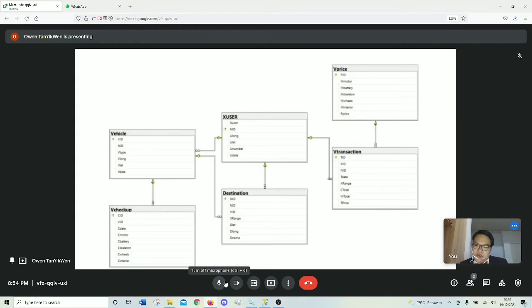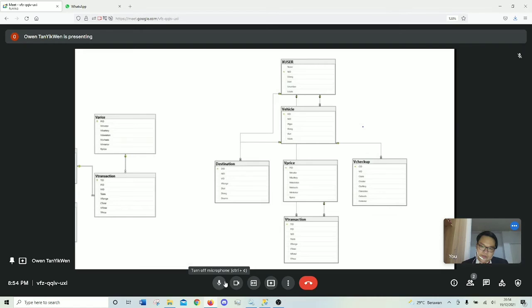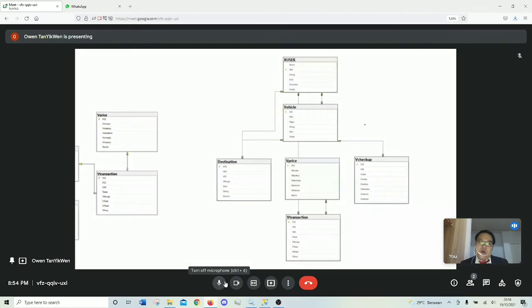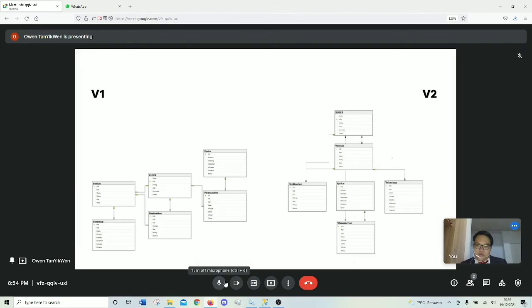We have a first design, which is this one, and then we have a second design, which is over here. It is quite horizontal-ish. Anything will do. It's either up and down or left to right. We don't know exactly which one we should use, so we use both of them.